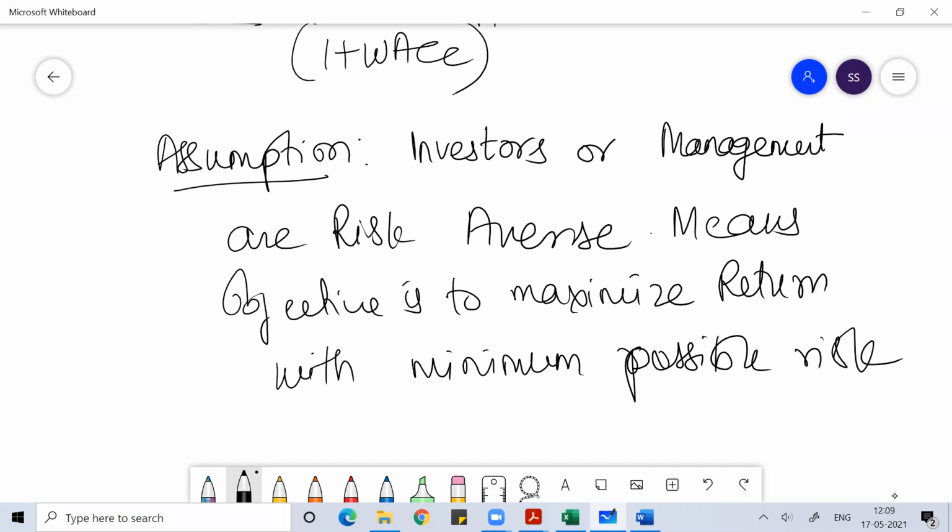Then you have individuals whom we call risk averse, who want to maximize their return with the minimum amount of risk. So general individuals are considered to be risk averse only. They don't want to go with the policy of taking more risk and less return. Everyone wants more return and less risk. That is how our general theory of economics works: we all do business to make profit. I don't think anyone does business to make a loss. So that is the usual common assumption on which every concept of the market works.